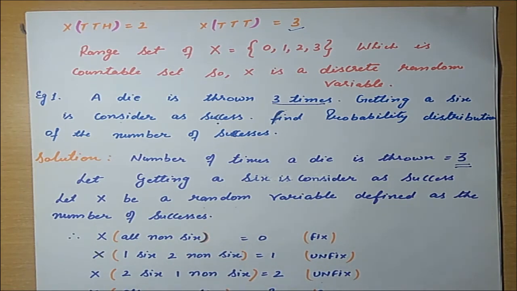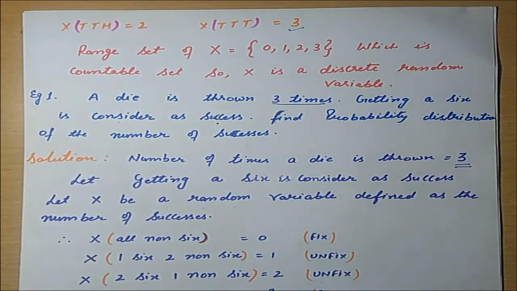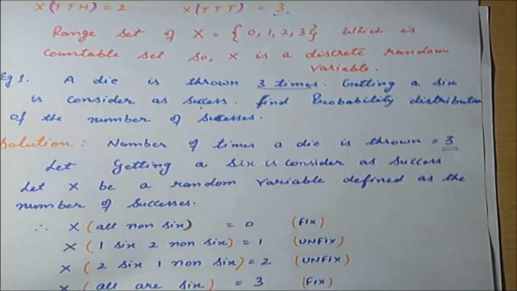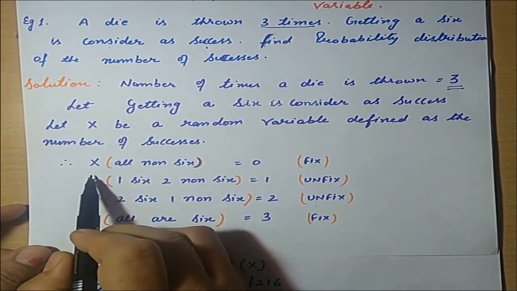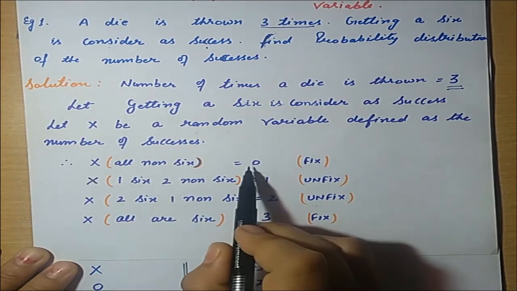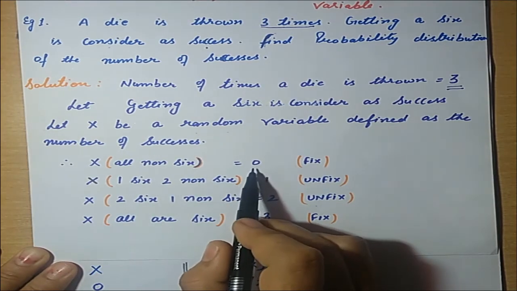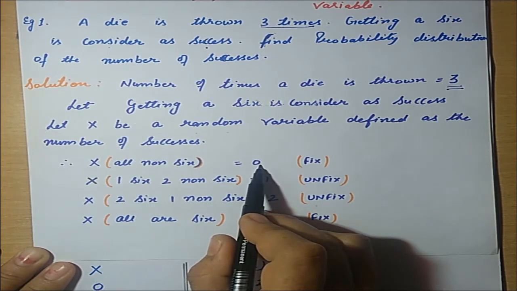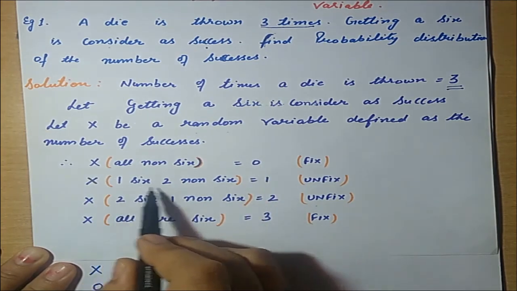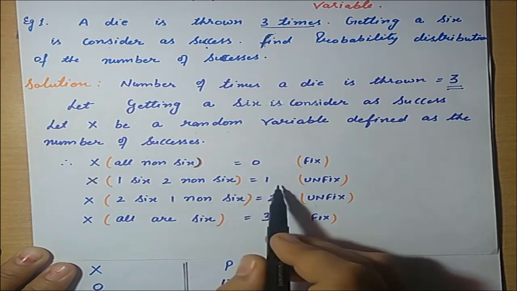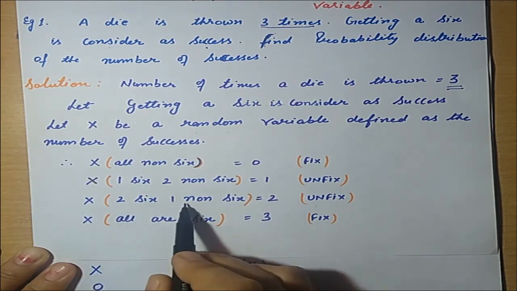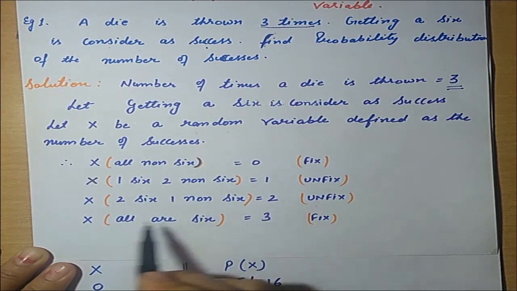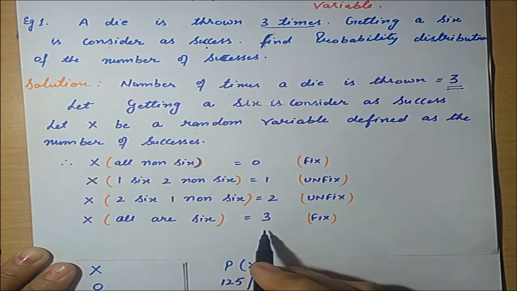Now, when we throw 3 dice, the conditions are the same. There can be no 6, that means X is 0, or one 6 and two non-6s, or two 6s and one non-6, or all three are 6s.